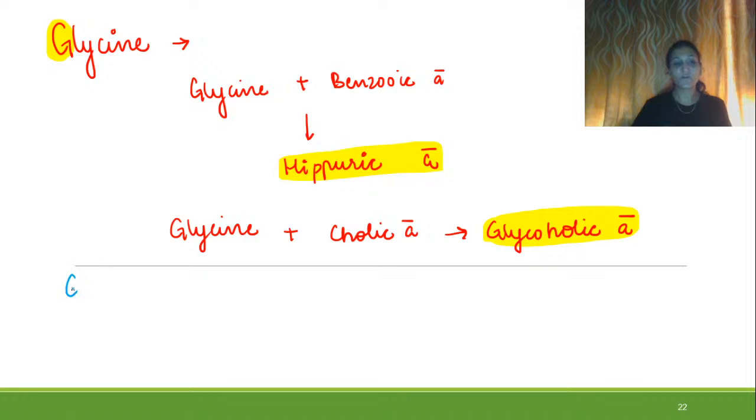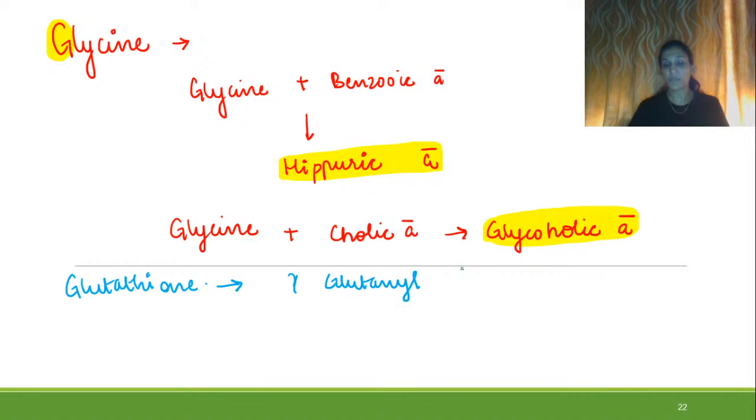The third G is for glutathione. Right, now how is this glutathione actually performing the whole reaction? Let us talk about its other name. Its other name is gamma glutamyl cysteinyl glycine. This is its other name, right? So it plays an important part in conjugation, and the things which are detoxified by this, the examples of things which are detoxified by glutathione, are